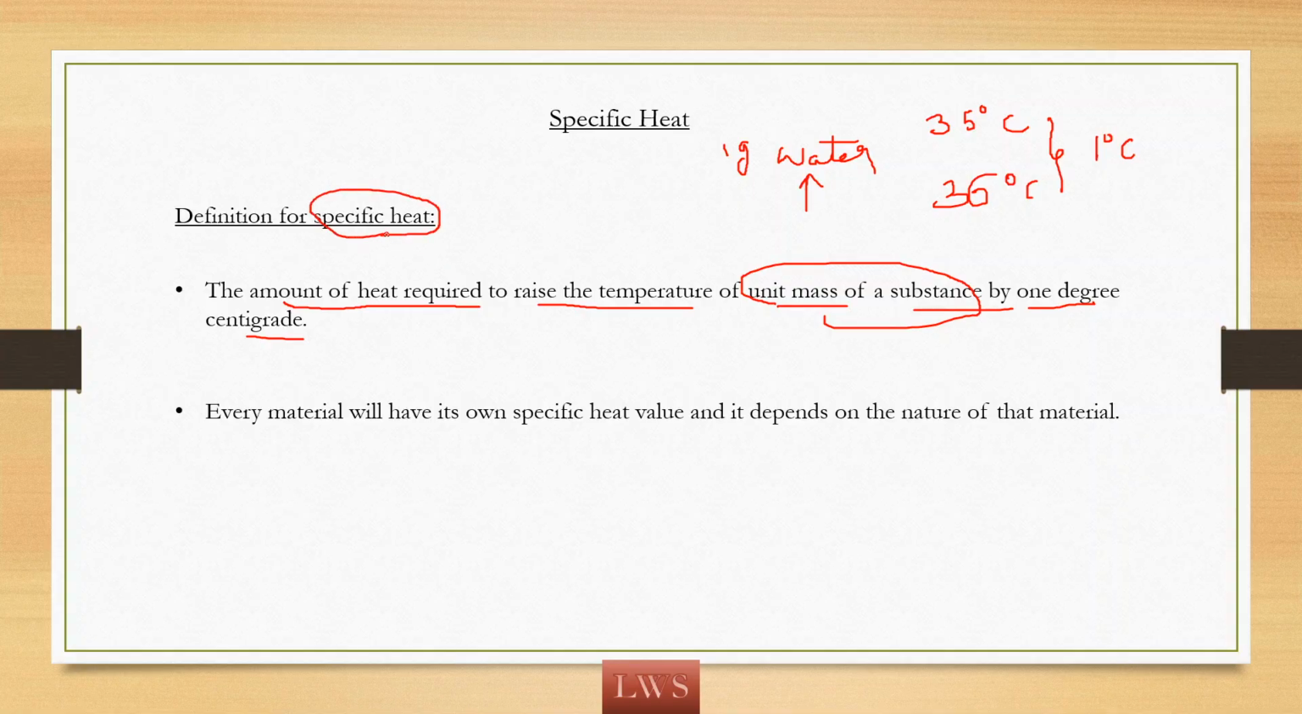If we take any material of 1 gram mass, to change its temperature by 1 degree Celsius, we need to supply a fixed amount of heat to that material. That is nothing but its specific heat. Every material will have its own specific heat. Water requires some heat to raise its temperature by 1 degree, whereas sand might require some other amount of heat, and wood may require some other amount. So every material has its own specific heat value, and it depends on the nature of that material.